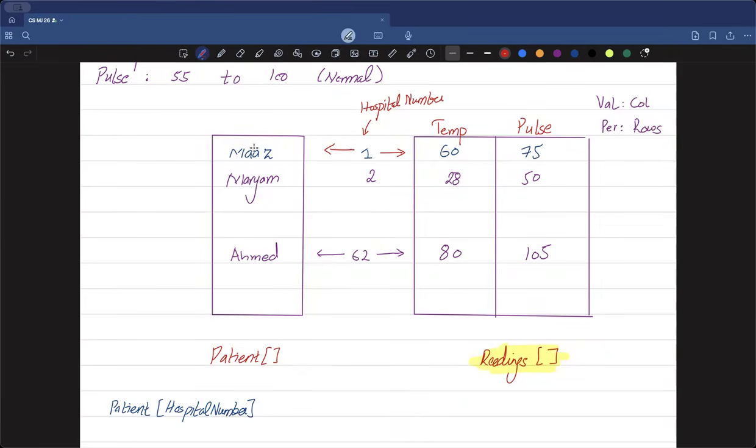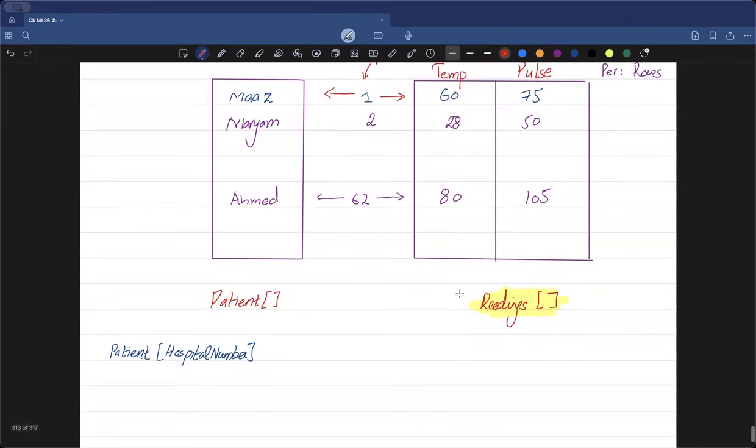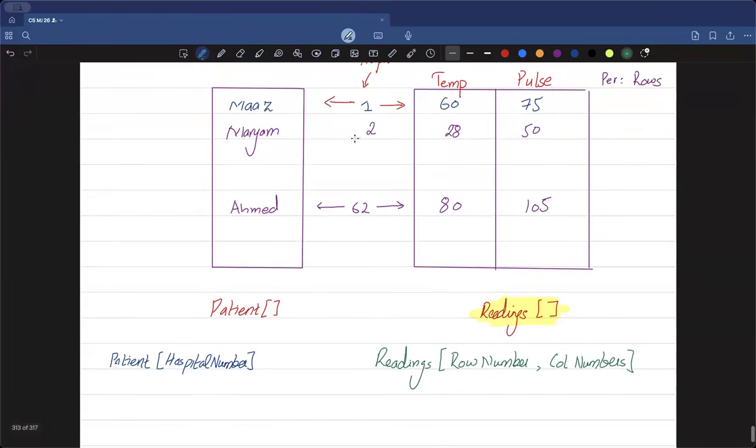But now because it's a two-dimensional array, we have always studied that accessing data within a two-dimensional array is a bit different. How do you do it? The way of accessing a two-dimensional array's data is that you need to write the row number and the column number. So I would access it by writing the name, in this case readings. Then within the square brackets, first I will specify what row number I want to access, and then I always specify the column number. That's the syntax of how you access a two-dimensional array. You always write the row first and then the column.